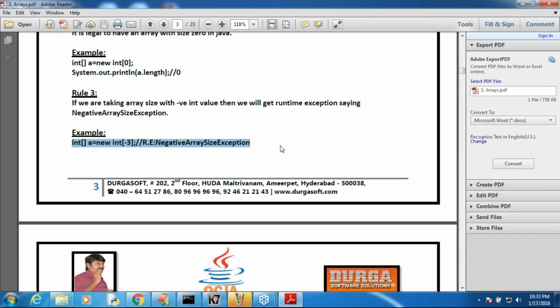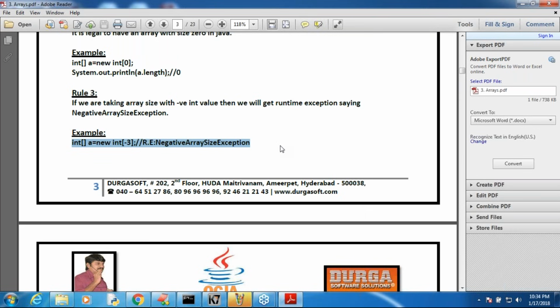Just the remaining things, tomorrow we will talk. I will continue. Another 3 or 4 sessions are required to complete arrays. But don't miss it, because for the certification exam you are going to see a minimum of 5 to 6 questions from arrays. But all these questions are a bit easy. Don't worry, I'm here. I will explain each and every point.